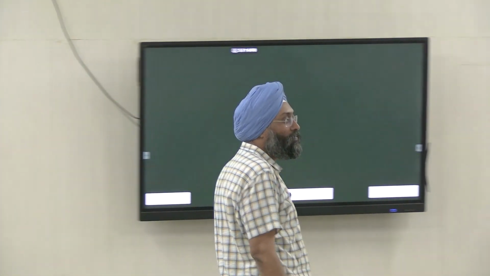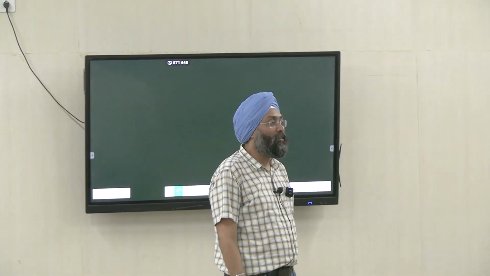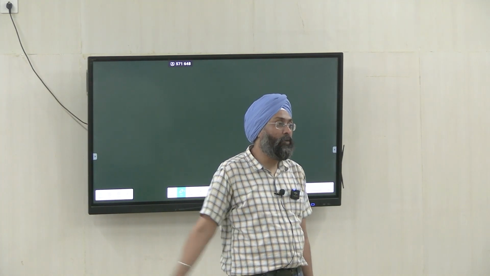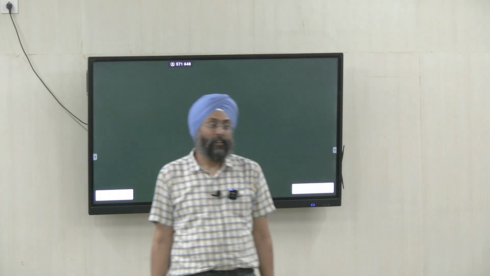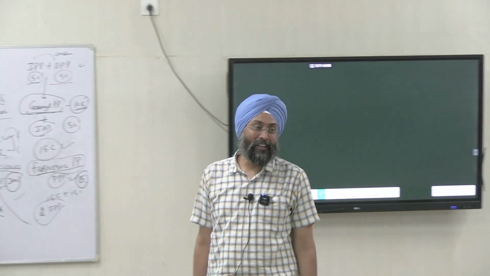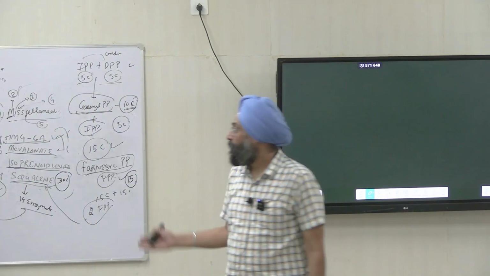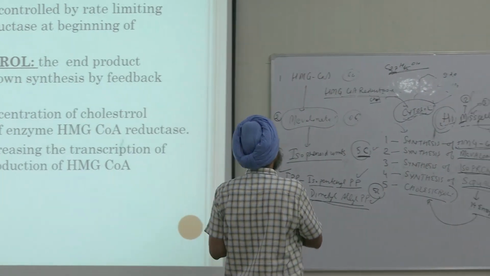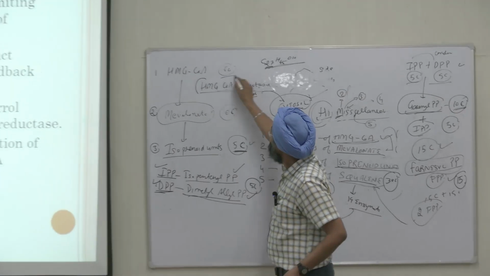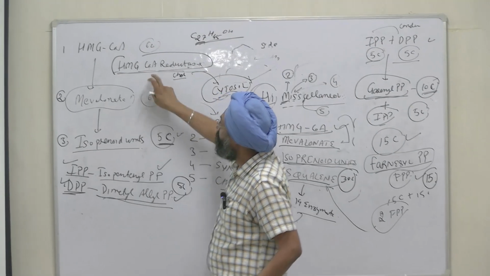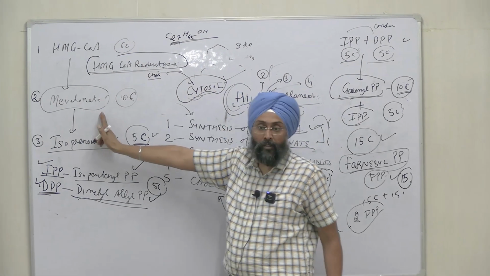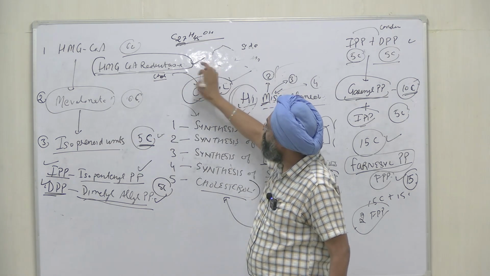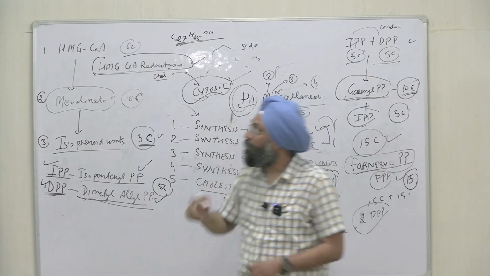Why is this a problem? Some have high cholesterol levels and some have low cholesterol levels. Regulation is one thing, but dietary lifestyle is very important as well, right? So let's see. The main enzyme for regulation is HMG CoA reductase. This is the major enzyme. Conversion of HMG CoA to mevalonate is the first step, and the enzyme is HMG CoA reductase. And this is the major enzyme that plays the role.